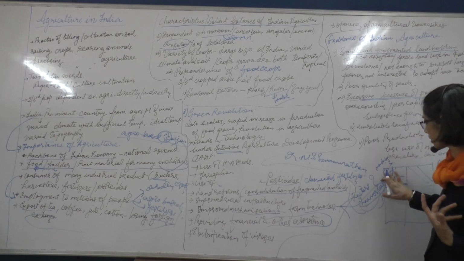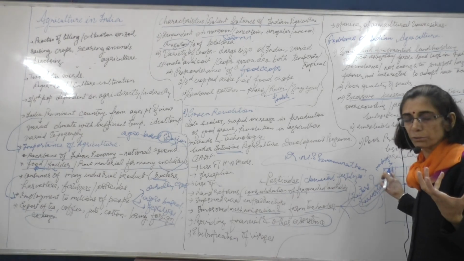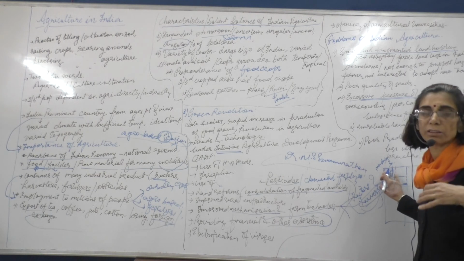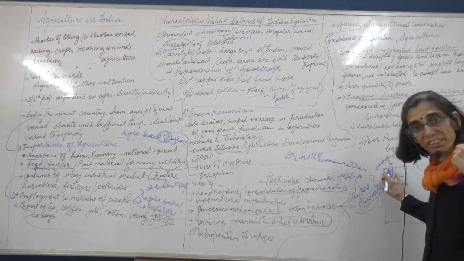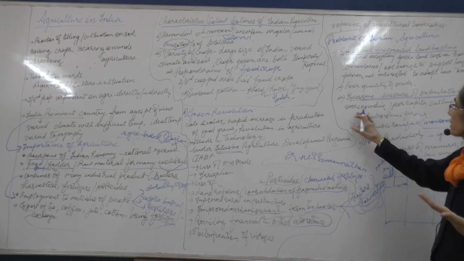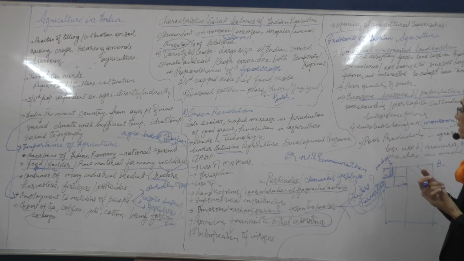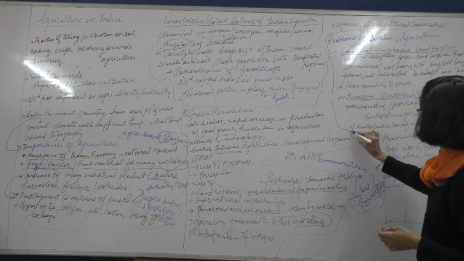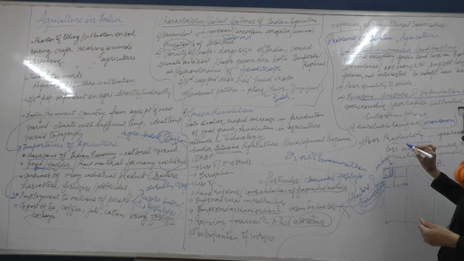If the rain is good, they get a good crop. If the rain is not good, the crop may not be good, or if the rain is at the wrong time, their crop may be spoiled. So they are dependent upon the unreliable rainfall. Because of these reasons, there is poor productivity.